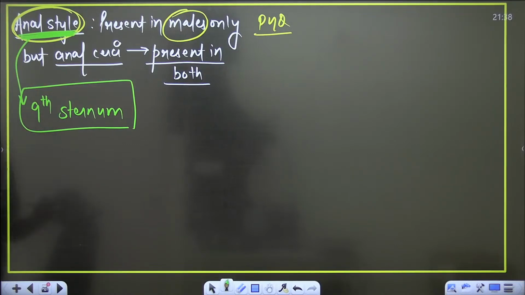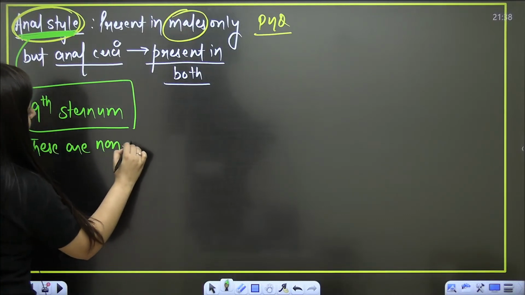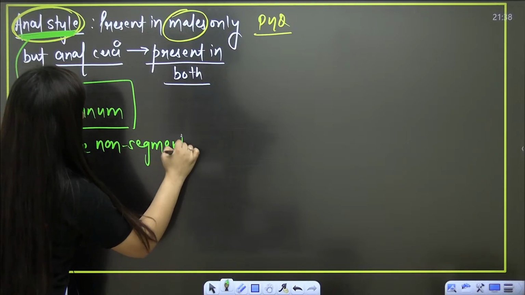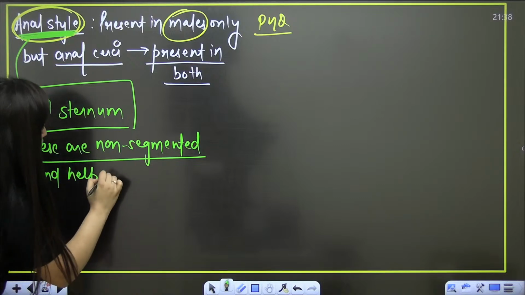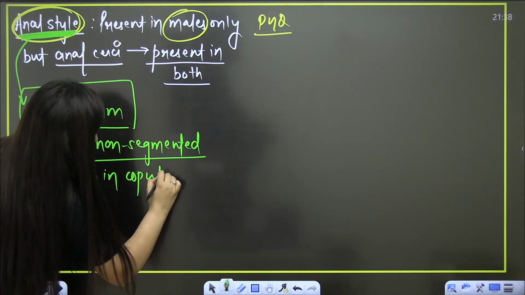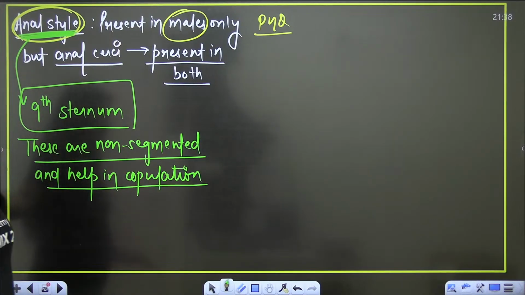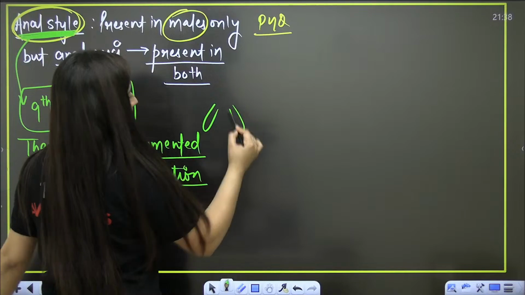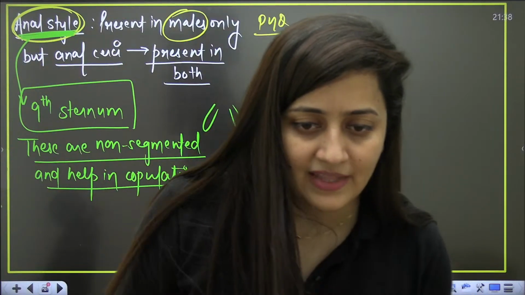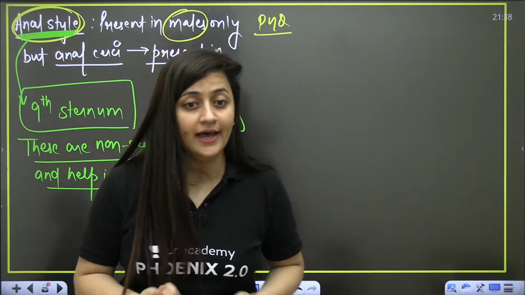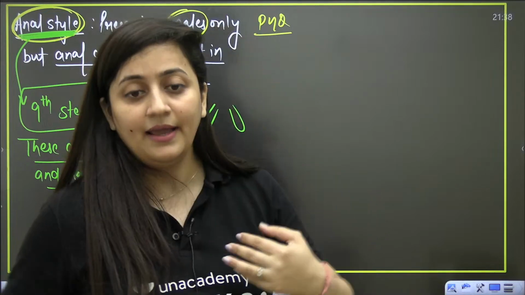These are non-segmented and will help in copulation. Clear? Clear means you have to draw it like this, no segments, no segments. So any doubt? I believe there is no doubt.